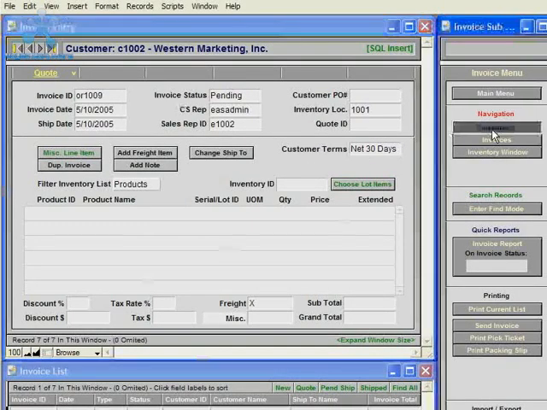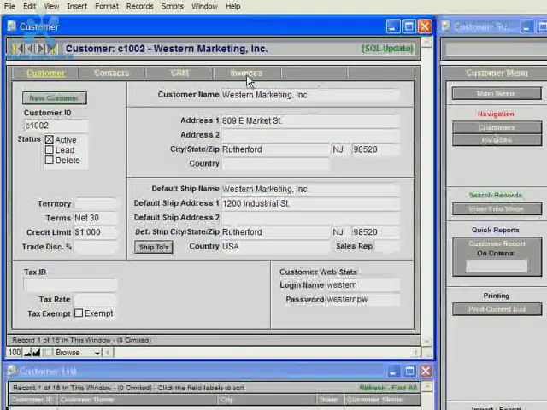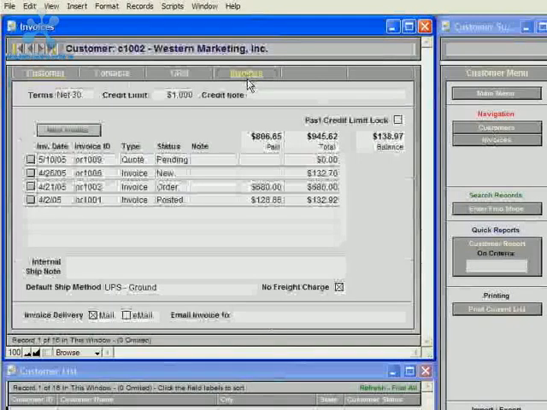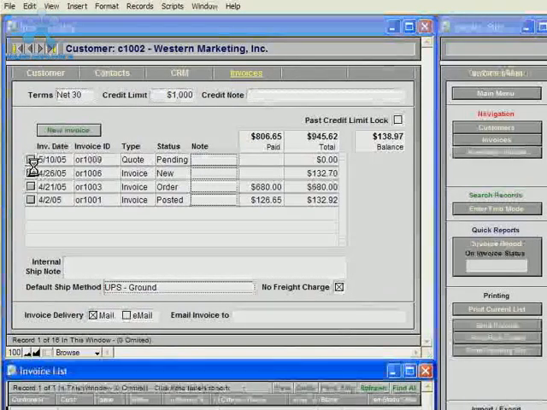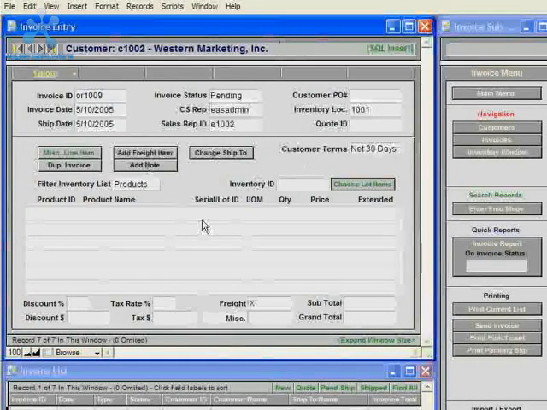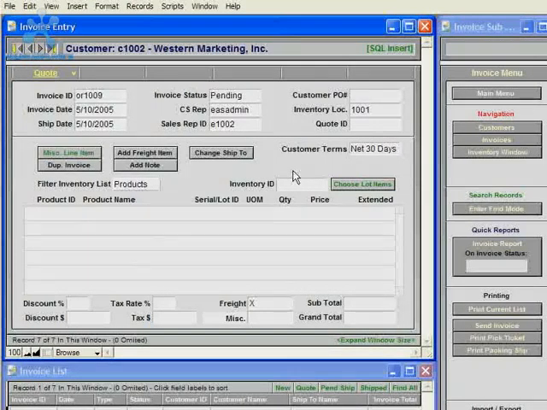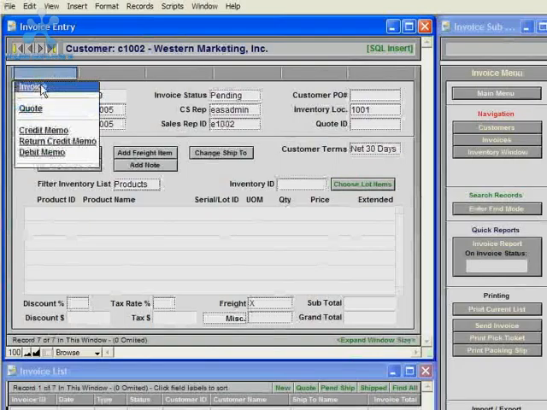And then if you navigate back to the Customers module and you take a look at their list of invoices, you see this record we had just created. The type is a quote. The main difference between a quote and an invoice is that all the line items, the quantities entered onto those line items, do not pull from inventory until the quote is set to an invoice.